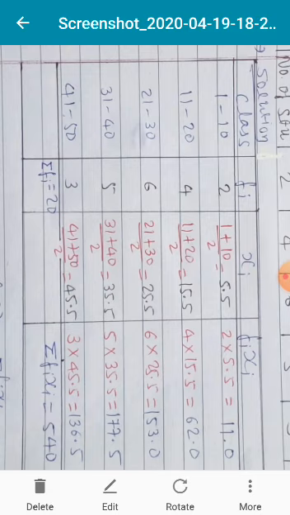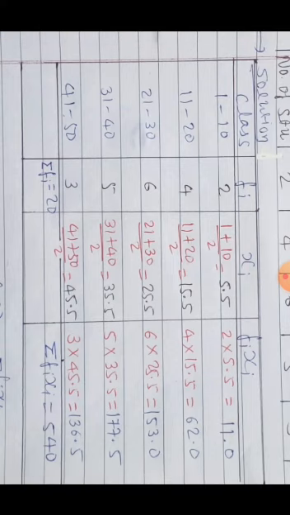Now fi xi: 2 into 5.5 is 11, 4 into 15.5. Here again you can notice the way of writing. Everywhere writing 11.0. Why 11.0 not 11? Because the remaining numbers are in decimal. So every time the number of decimal places must be equal so that we can easily make the total.